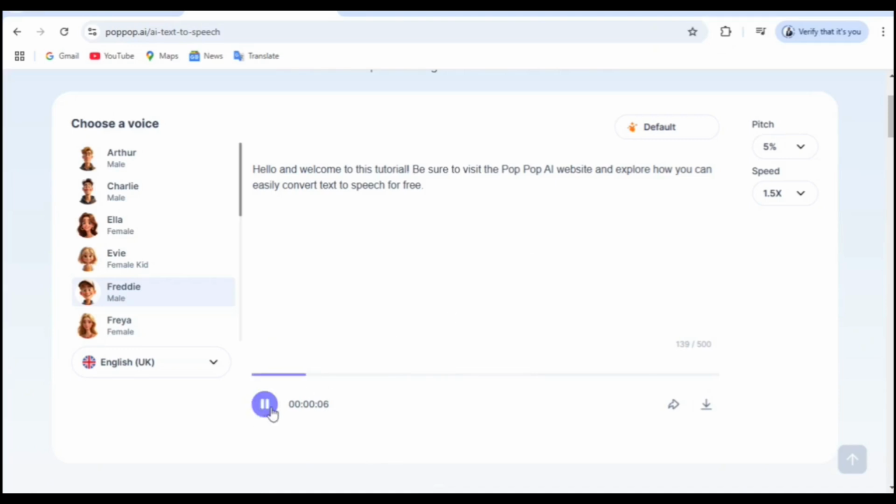Hello, and welcome to this tutorial. Be sure to visit the Pop AI website and explore how you can easily convert text to speech for free.